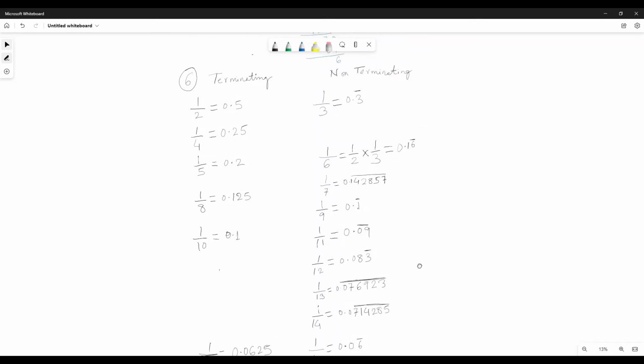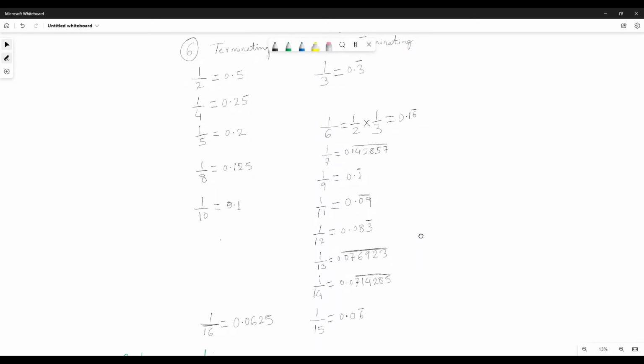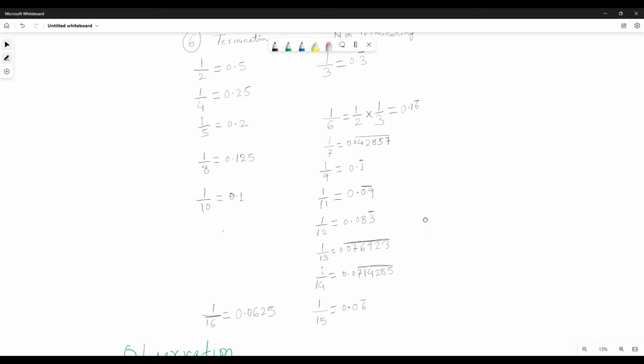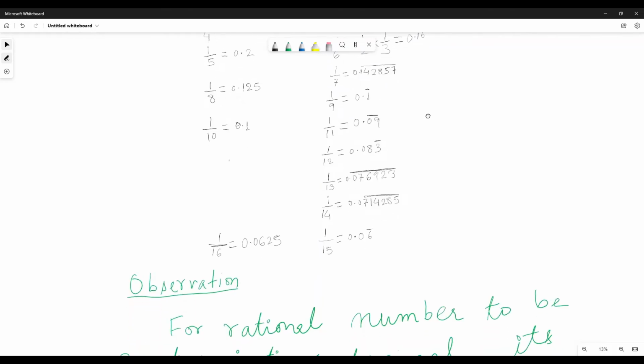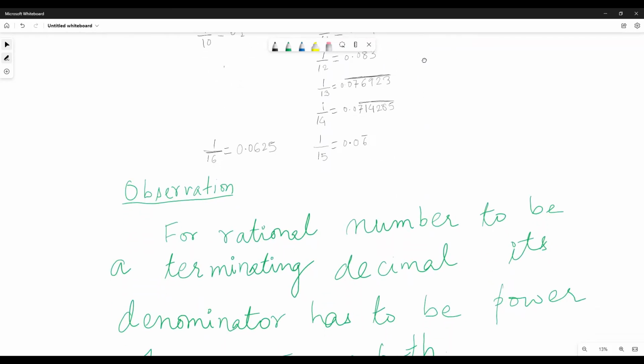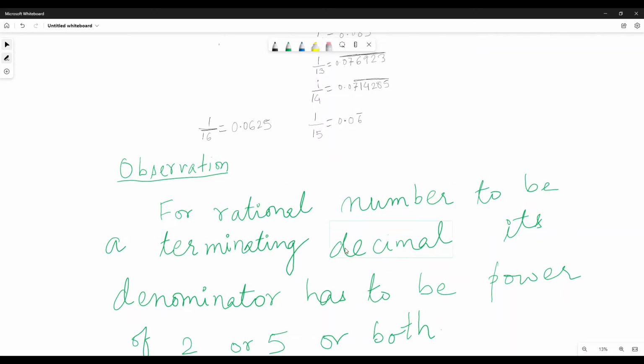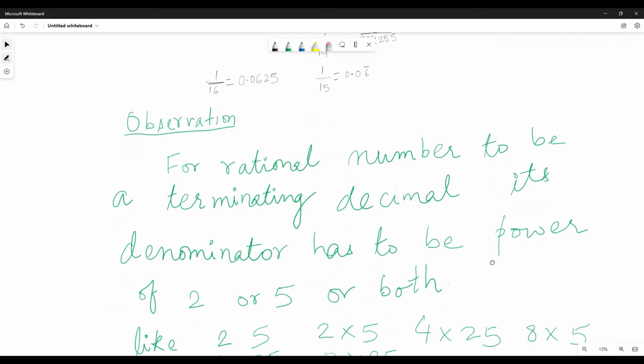If you observe it very carefully, you will find that the terminating decimals have a peculiar point: the denominator of all these numbers is either a power of 2 or a power of 5 or both of them, or a multiplication of them, right? So 2 into 5, 5 into 4, 4 into 125, like that. So for a rational number to be a terminating decimal, its denominator has to be a power of 2 or 5 or both.